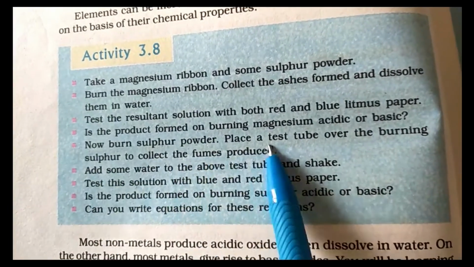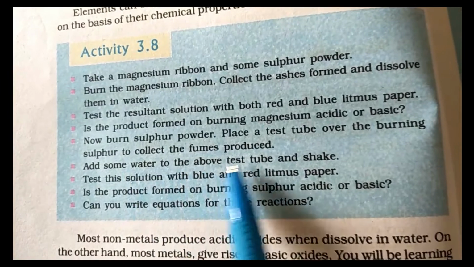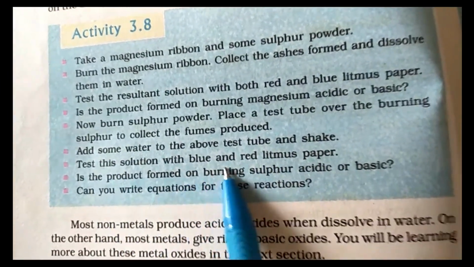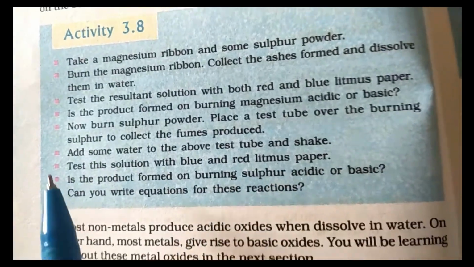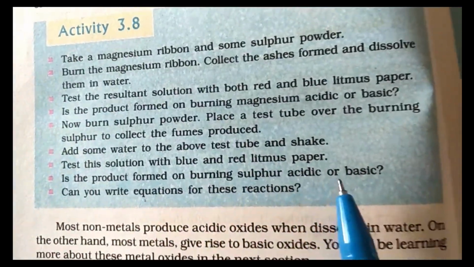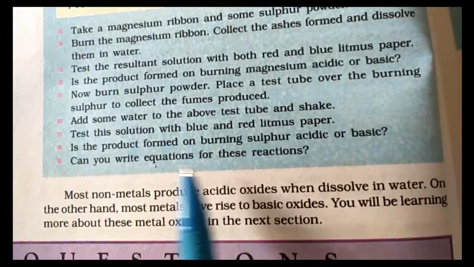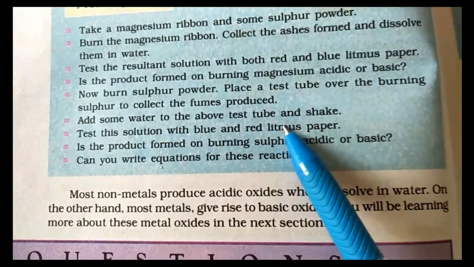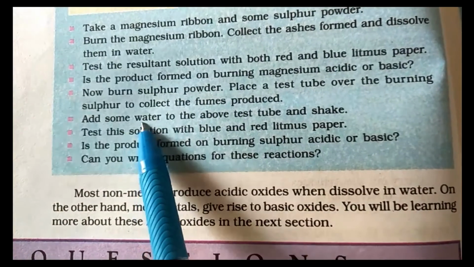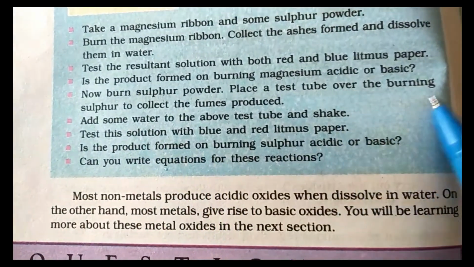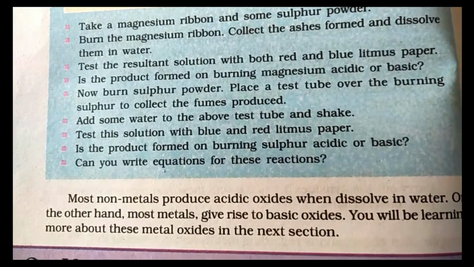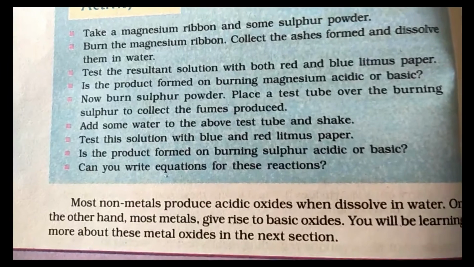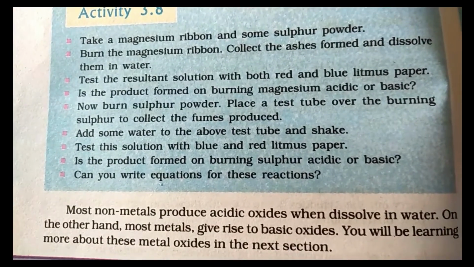Now burn sulfur powder, place a test tube over the burning sulfur to collect the fumes produced, add some water to the test tube and shake. Test this solution with blue and red litmus paper. Is the product formed on burning sulfur acidic or basic? Can you write equations for these reactions? S plus O2 gives SO2, and when it reacts with water, SO2 plus H2O gives H2SO3. So sulfurous acid will be formed.